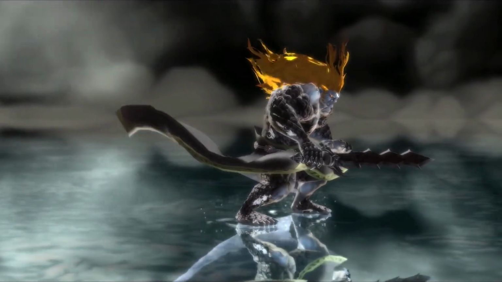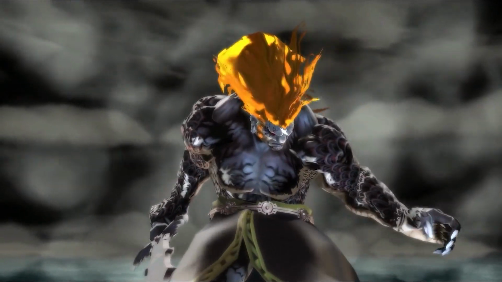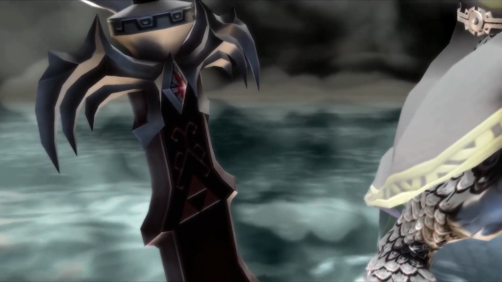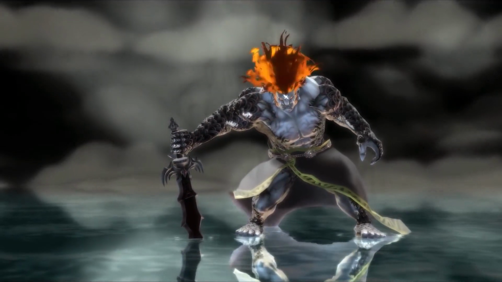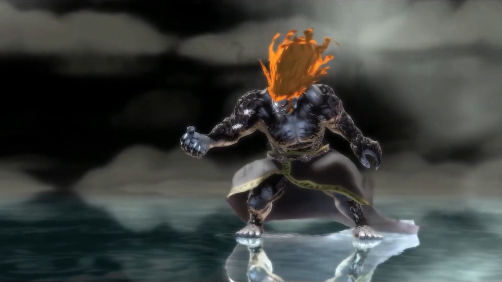Just a few moments before, when he stood back up following that final stab from Link and the Master Sword, when he knew he was bested, Demise very deliberately raised his Master Sword into the air and then stabbed it into the ground beside him. Now, earlier in the video, I said that this was because he was too weak to hold the sword any longer.